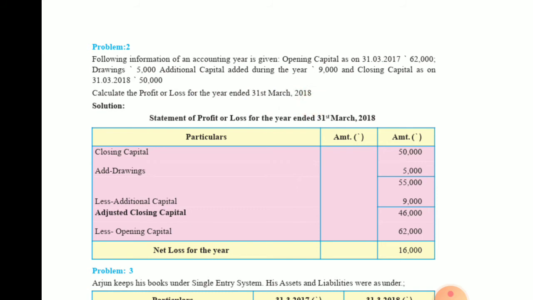Now in this problem you are already given the opening and the closing, so there is no need of finding out the statement of affairs.